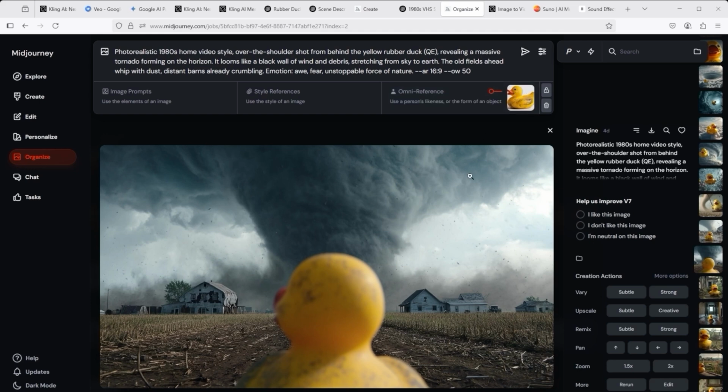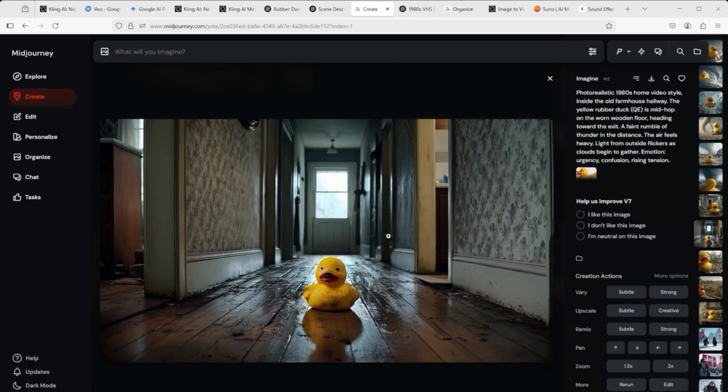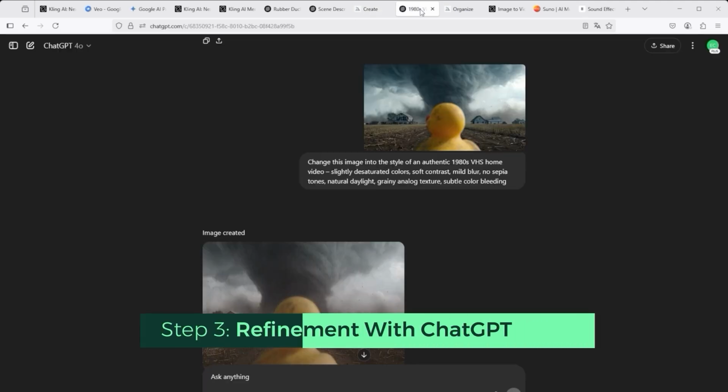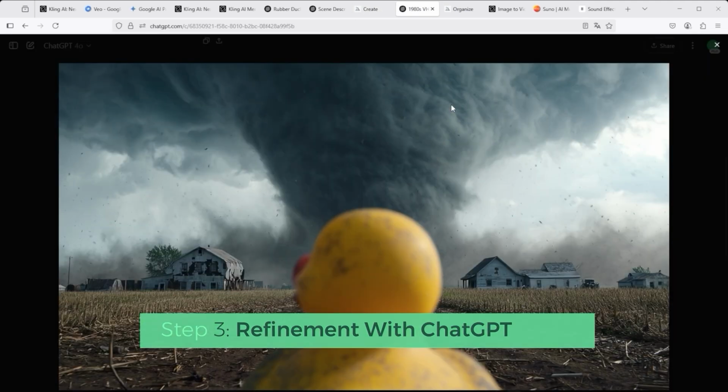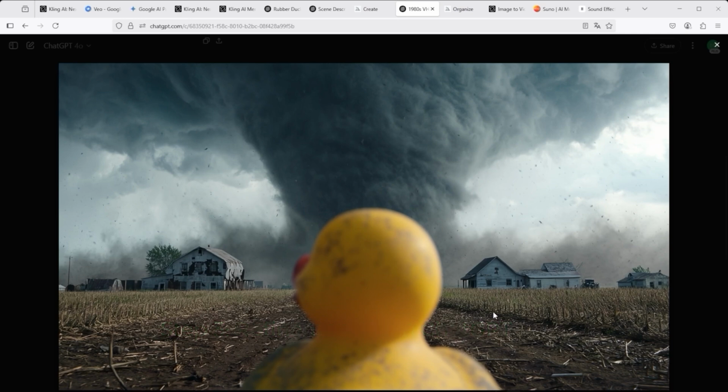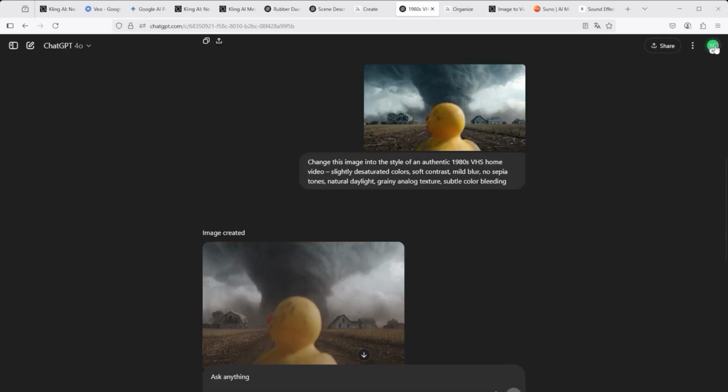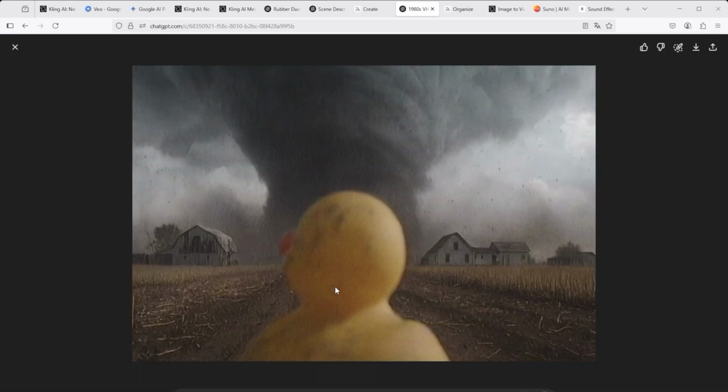Creating an AI video is always a team effort. Since Midjourney is not quite up to the task here, the next step is where ChatGPT comes into its own again. Why? I can explain this very well using the tornado example. I simply upload this image to ChatGPT and ask it to convert the look and feel to the 1980s home video style I wanted. That's the great thing about ChatGPT. This image is then converted into this one.